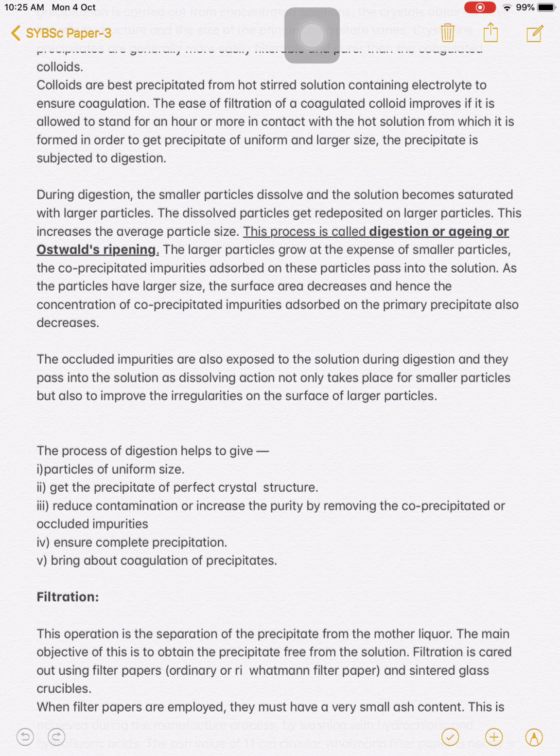So due to digestion, we get particles of uniform size, with perfect crystalline structure, fewer impurities, and complete precipitation. So this is the role of digestion. During precipitation, we do the digestion process every time.